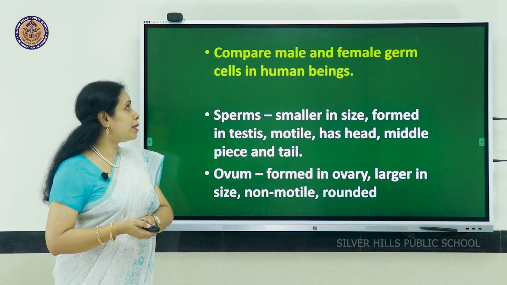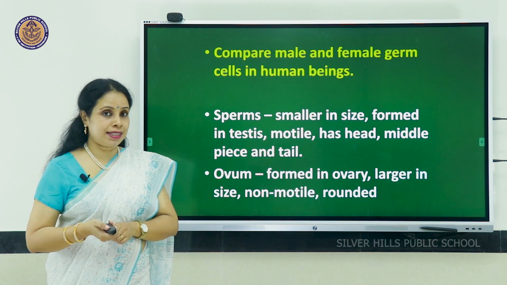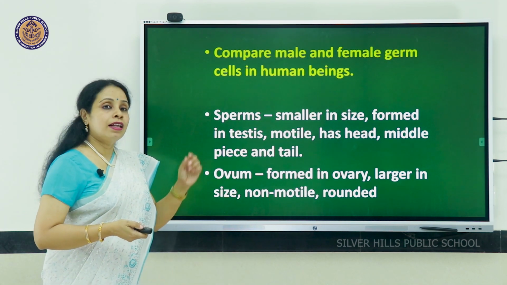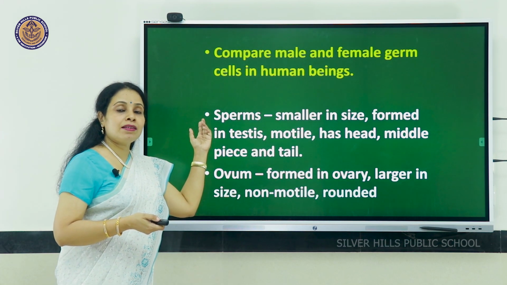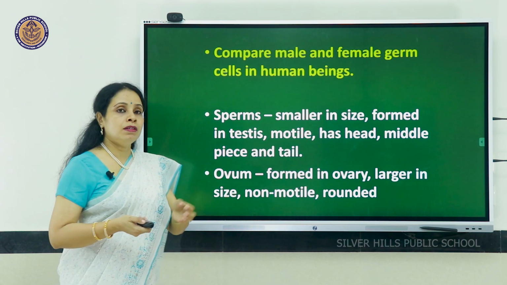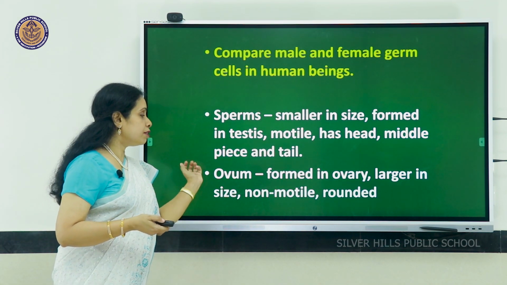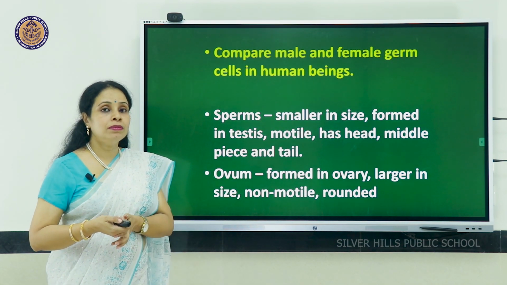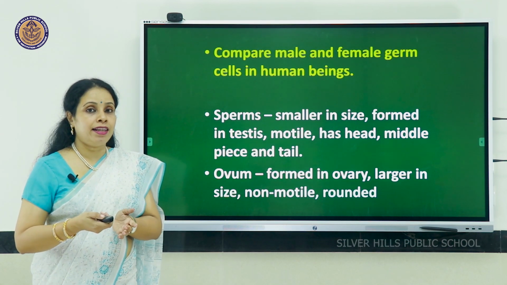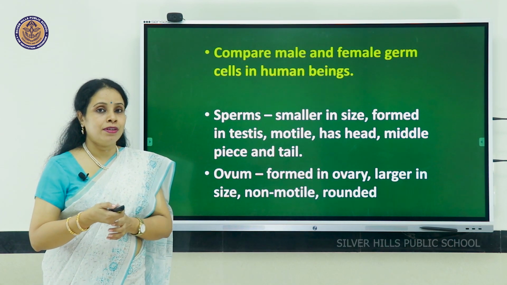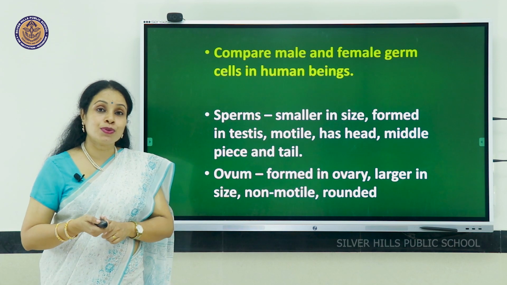Compare male and female germ cells in human beings. The germ cells or gametes in male are sperms, which are smaller in size. They are motile. Whereas the female germ cell is the ovum. It is non-motile. It is rounded in shape and only one is produced every 28 days.